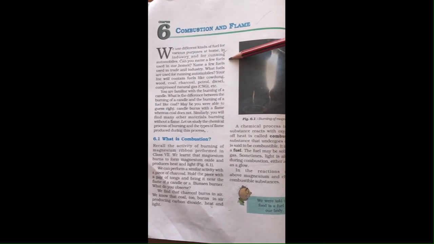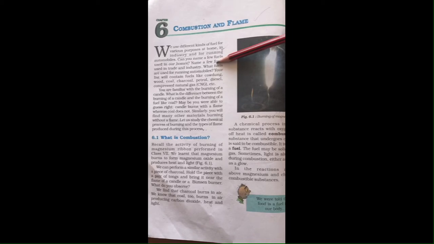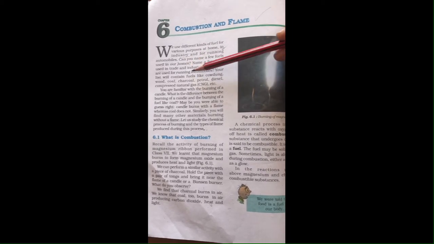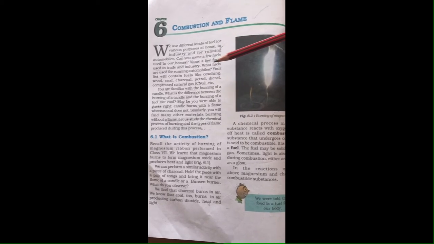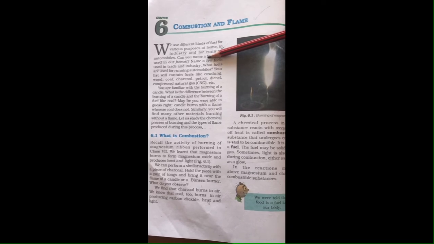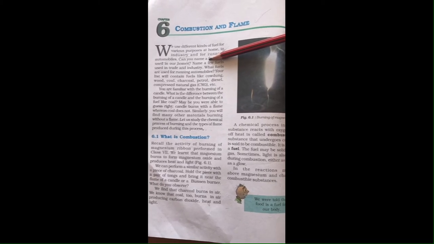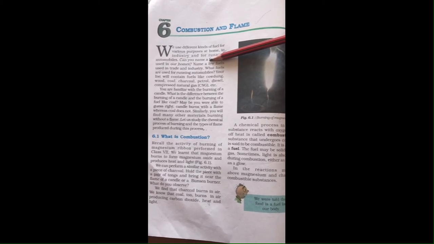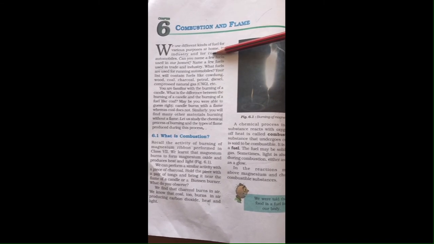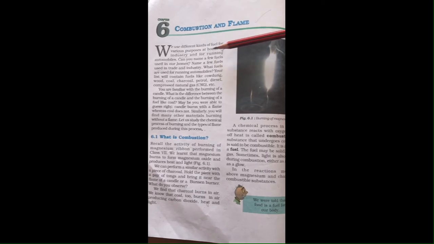Can you name a few fuels used in our homes? Name a few fuels used in trade and industry. What fuels are used for running automobiles? In homes we are using LPG at present. Clear? But in previous times, the first choice of people was wood, coal and kerosene oil.